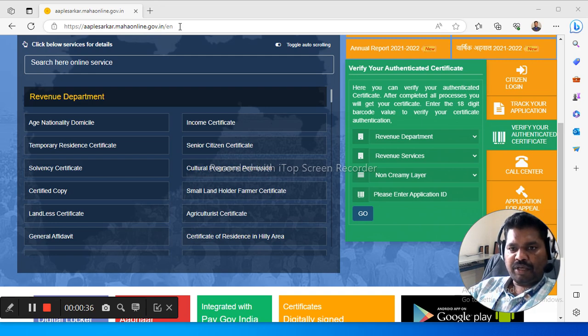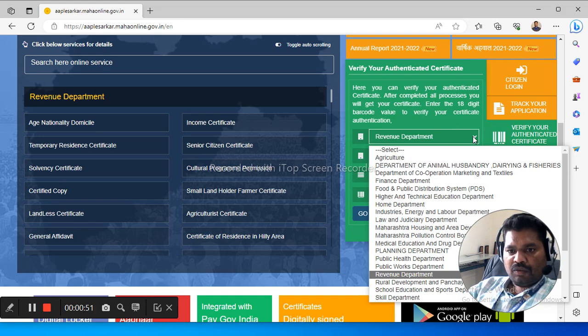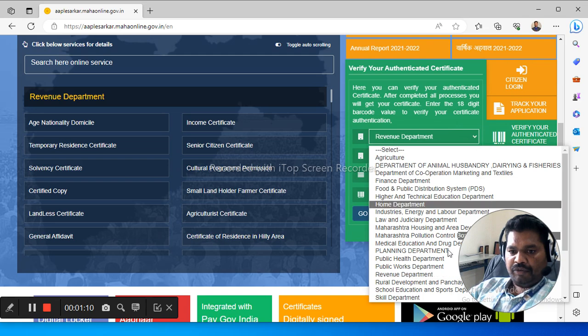government.in/en. Then you can see at the top right there is the verification option, verify your authorized certificate. When you click here, you can see all the government departments showing here. Generally, as we know, the domicile certificate, nationality certificate, caste certificate, even non-creamy layer certificate, all these required educational documents, the issuing authority is the revenue department.